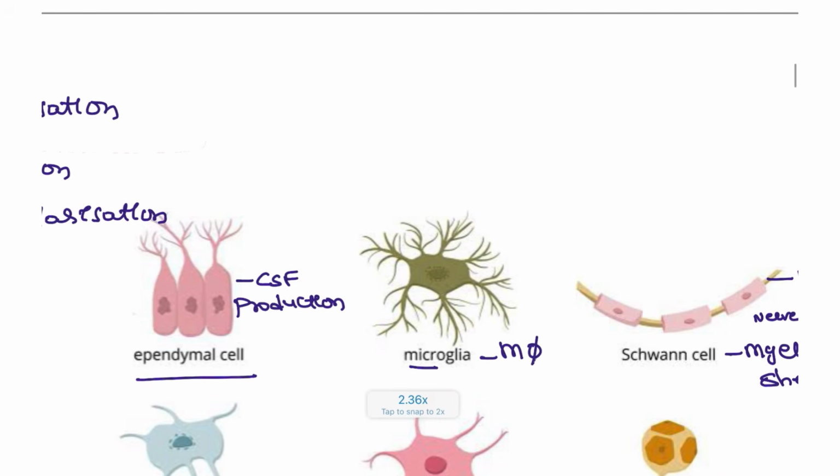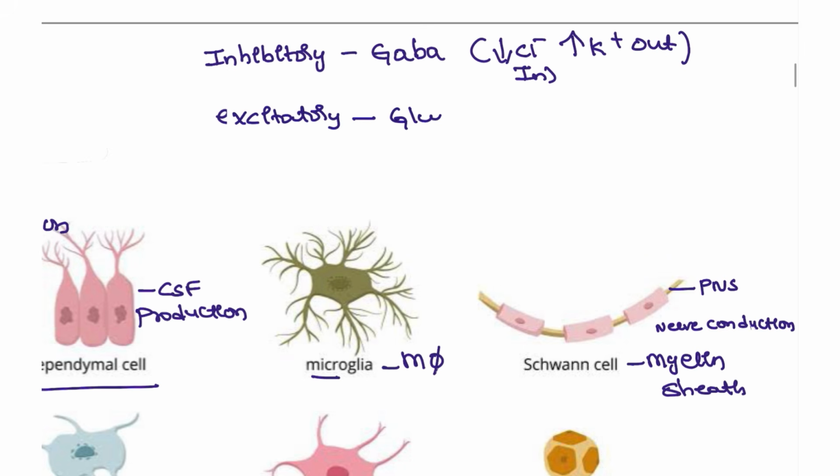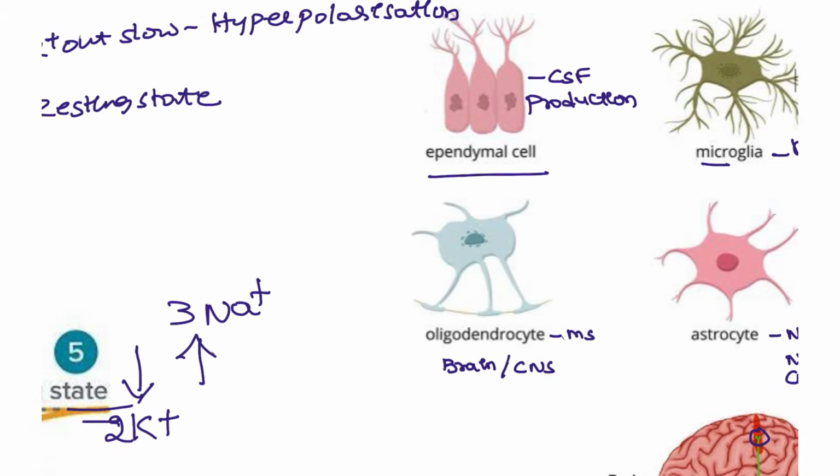And some of the classifications: what are the inhibitory types? The inhibitory type is GABA. Most importantly, how will GABA work, guys? There will be influx of chloride and efflux of potassium, potassium out and chloride in. So this is how the inhibitory function will be seen. Excitatory, how? Excitatory will be with the help of glutamate. So what happens here? Potassium out is slow, whereas sodium or calcium comes in. This is what happens in the excitatory type.